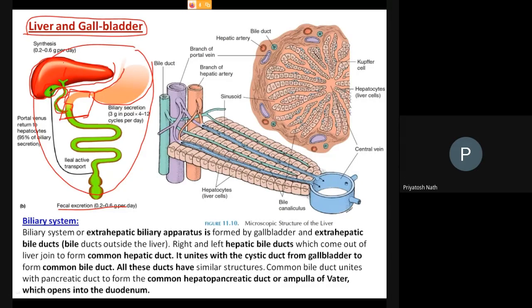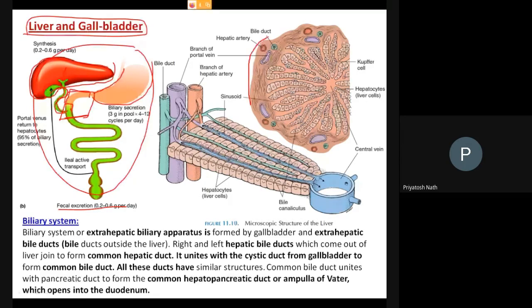If you make a cross section, have you seen the sectional view of the liver, under the microscope? Have you studied it in high school? Section cutting means you have to study the internal structure. To study the internal structure, you have to cut the liver into very thin pieces. If you keep that thin piece under the microscope, then you can visualize how the inner structure looks. So this is the inner structure.